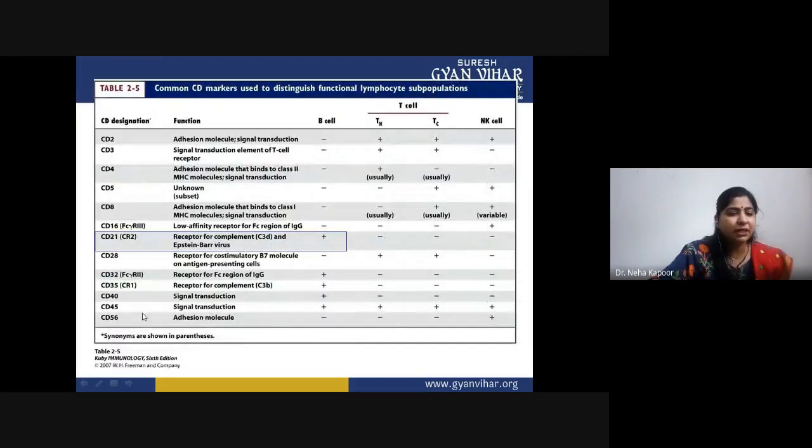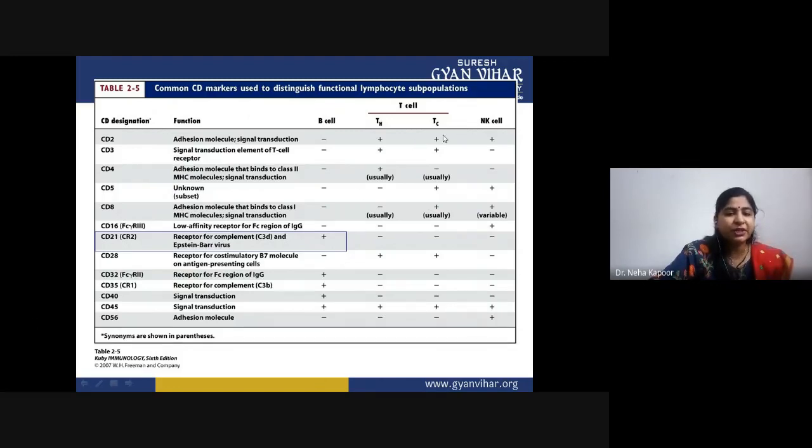Now, these are a few markers depending upon which we can differentiate these different cell types. As you can see, B cell only expresses CD21 or complement receptor 2, and along with that, Fc receptor and complement receptor 1. There are two co-receptors involved in signal transduction, CD40 and CD45. However, in case of T helper cell, they express CD2, CD3, CD4, and CD8. There is a co-stimulatory signal CD28 that binds with the B7 molecule. This is CD45 that acts as a co-receptor.